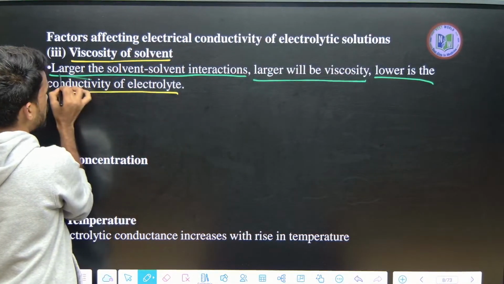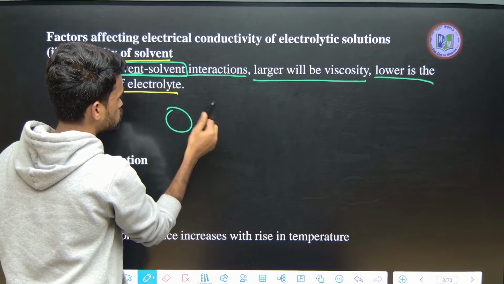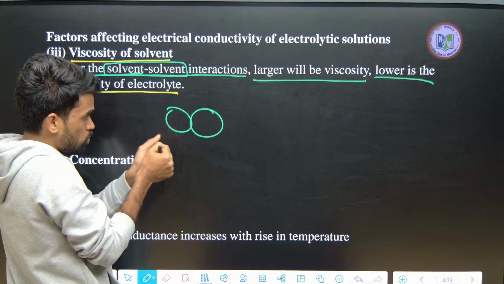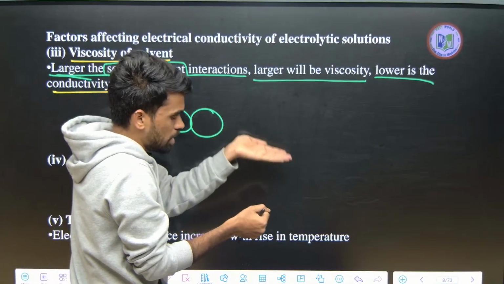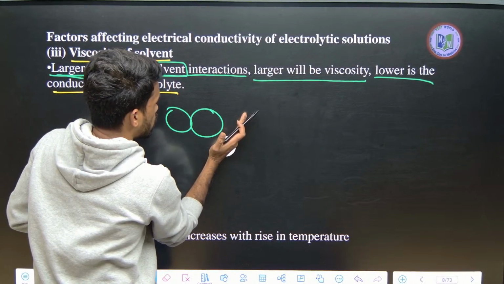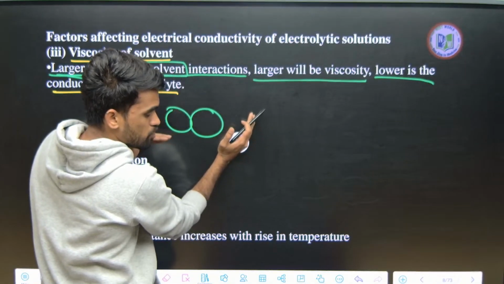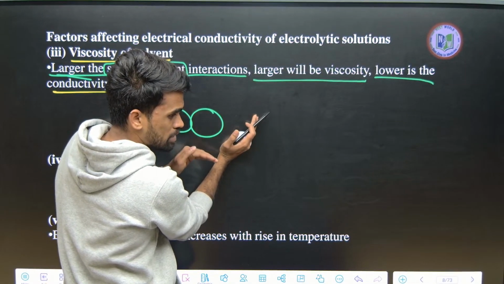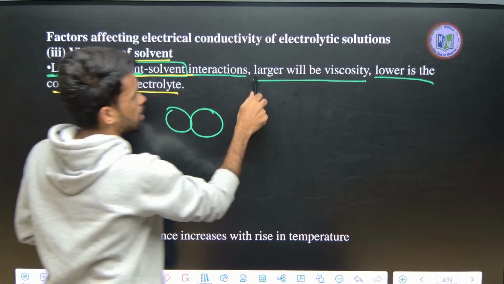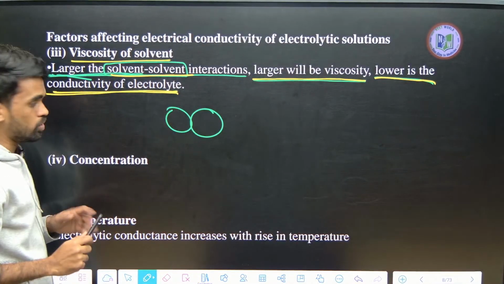See, if solvent interactions are greater, it means they have more attractive forces. Now they have very little ability to flow, so there will be more hindrance and more resistance to flow. If there is less flow, the mobility of ions will be low. If the mobility of ions is low, the conductivity is also low. So the greater the solvent interactions, the larger the viscosity and the lower the conductivity of that electrolyte. Remember this.